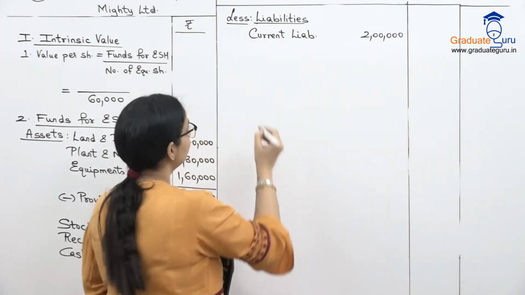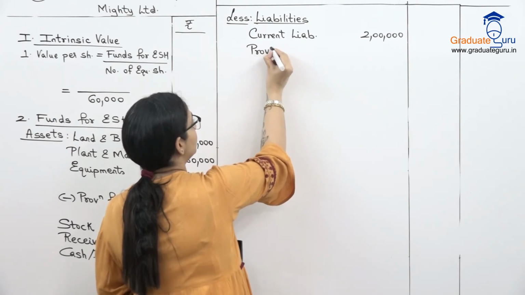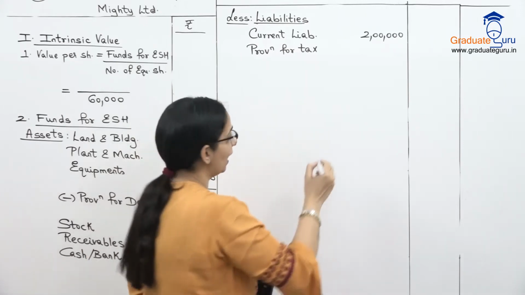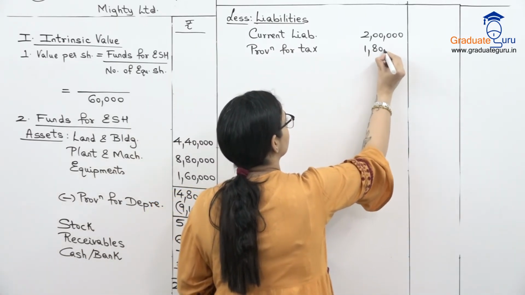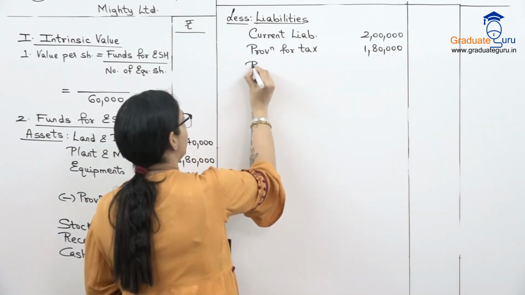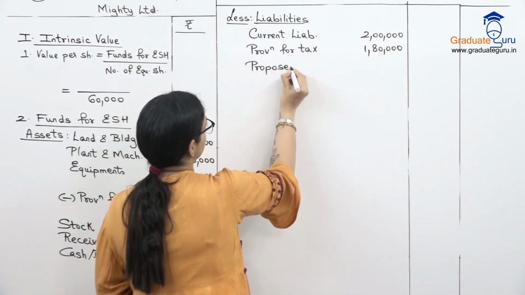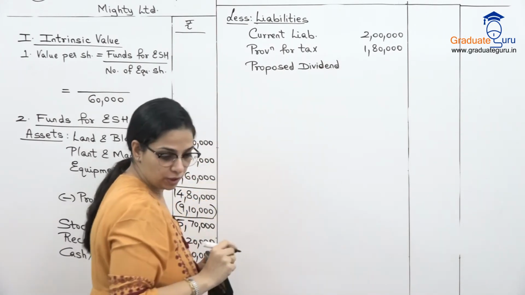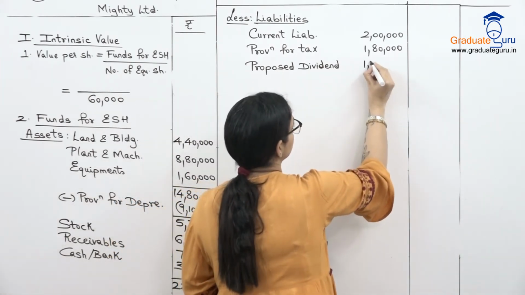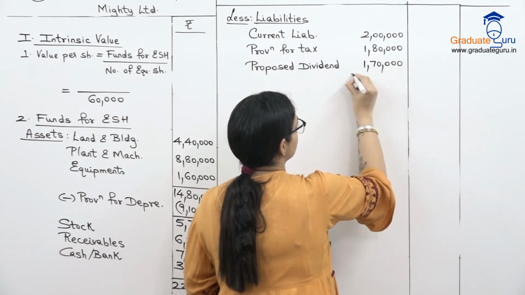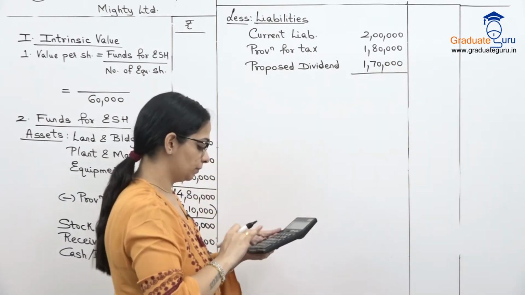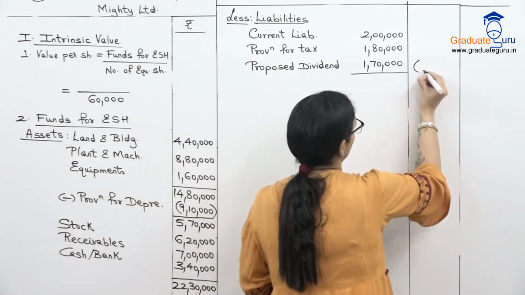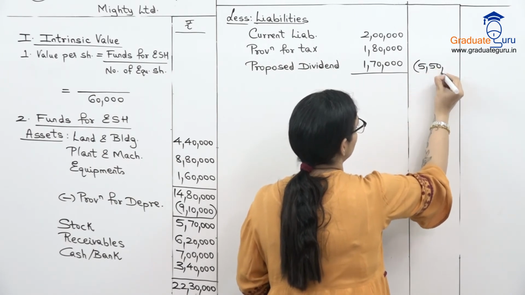We also have provision for tax. That is an amount payable for tax, so that is a liability. Provision for tax is 1,80,000. And we have proposed dividend. Proposed dividend is 1,70,000. So let's take a total of all the liabilities. 2 lakh plus 1,80,000 plus 1,70,000. Our total liabilities are 5,50,000.